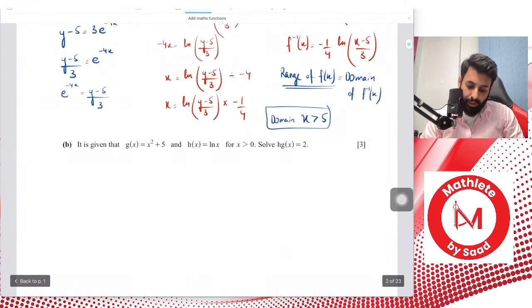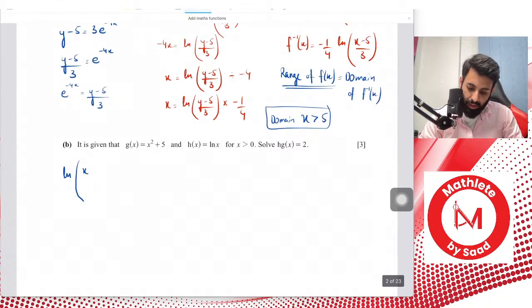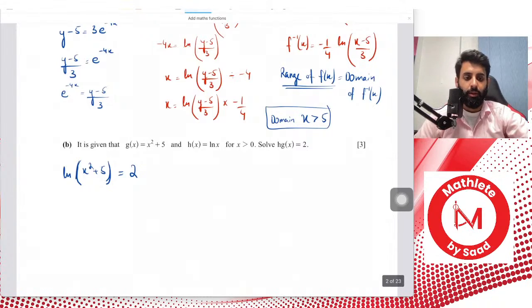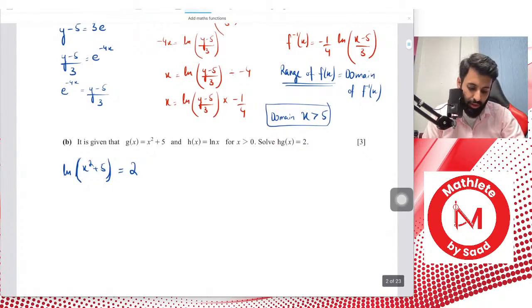Okay, so plugging in g in h means that we have ln. Now in place of x, remember what we are going to have is g of x, which is basically x squared plus 5. There's no need to make these gigantic brackets here. So ln of x squared plus 5, and what is this equal to? This is equal to 0. Okay, so I'll repeat what I've done. When it says h of g of x, here's what we've done.